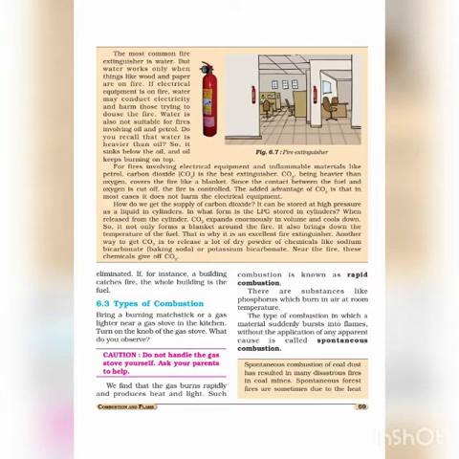Now, see the figure 6.7. This is a fire extinguisher. Nowadays, it is widely used in many places like schools, hospitals, offices, etc. Carbon dioxide is stored at high pressure as liquid in the extinguisher. It expands enormously, thus covering the fire. It also cools down, thus bringing down the temperature of the fuel. Moreover, as it covers the fire like a blanket, the contact between the fuel and oxygen is cut off. So the fire comes under control.